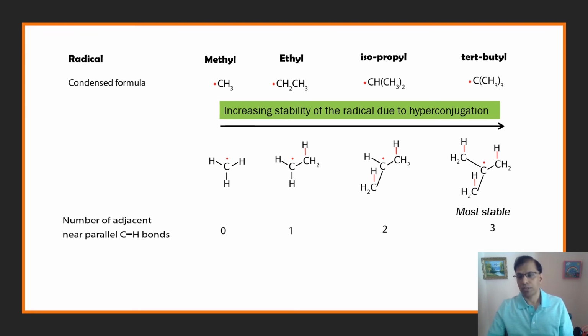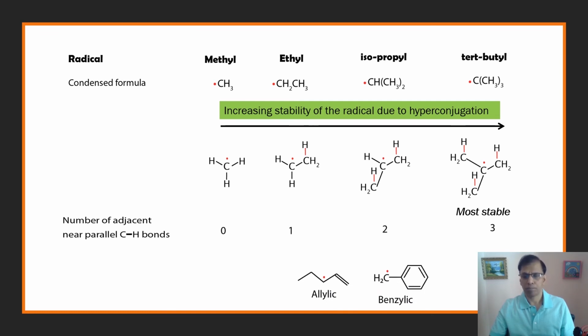Another concept I want to cover is other kinds of radicals. This is the allylic radical. You can see the electron on this carbon atom right here next to the double bond, and it can go into resonance with the double bond. It also has a CH bond which is near parallel, so it can also undergo hyperconjugation.